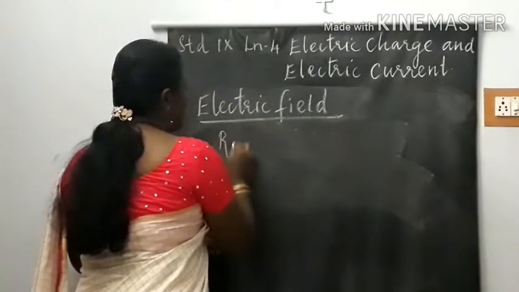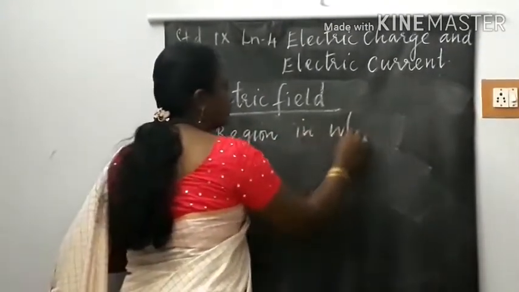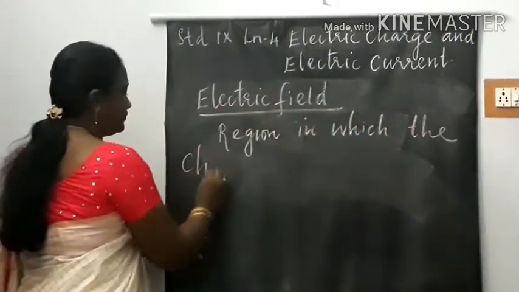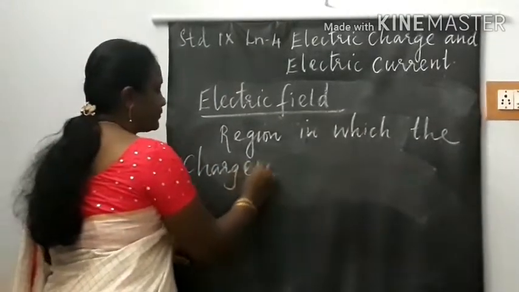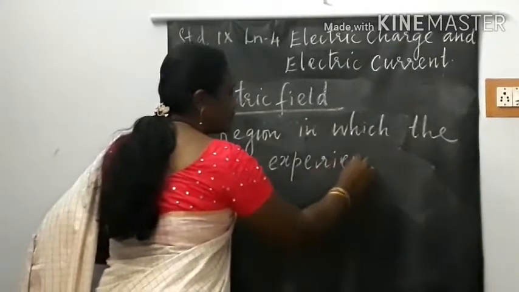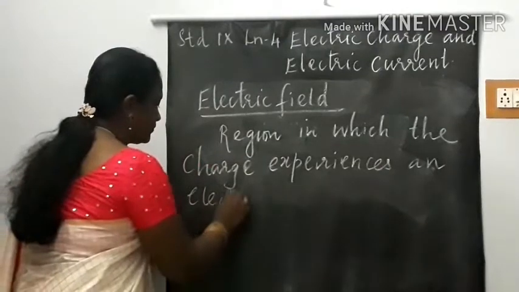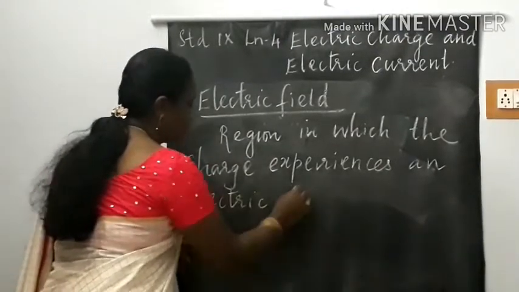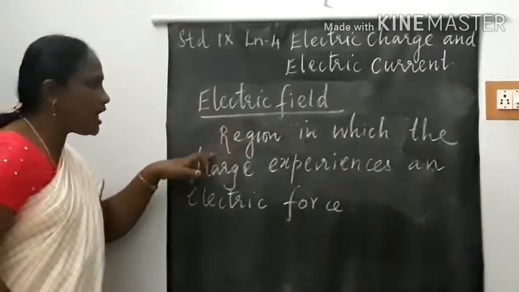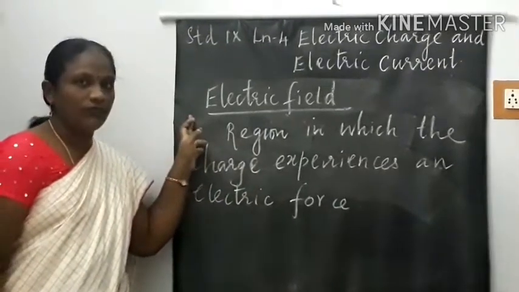It is the region in which the charge experiences an electric force. So the region in which the charge experiences an electric force is called an electric field.